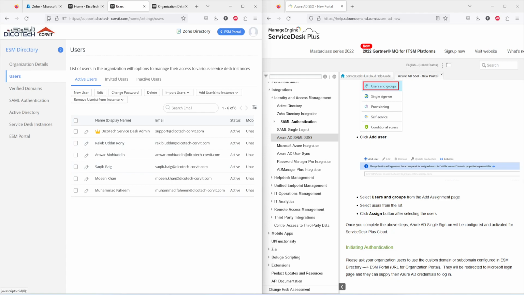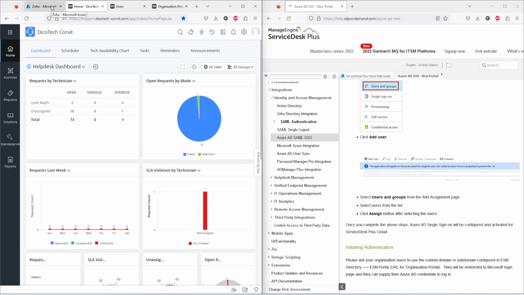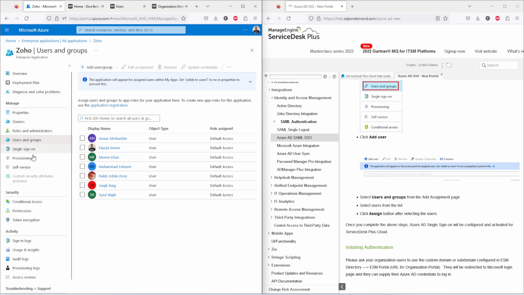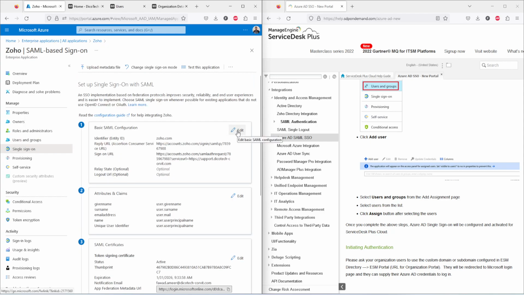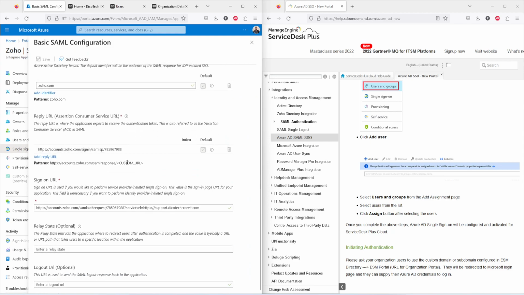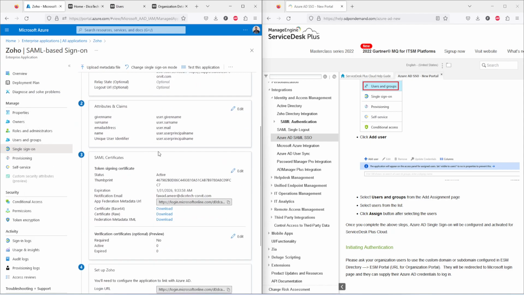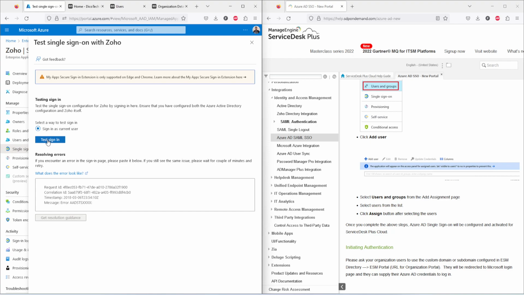In order to test whether single sign-on is working or not, just click here, test single sign-on and test sign-on.